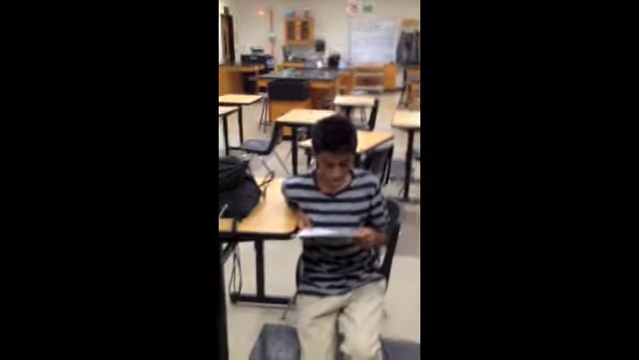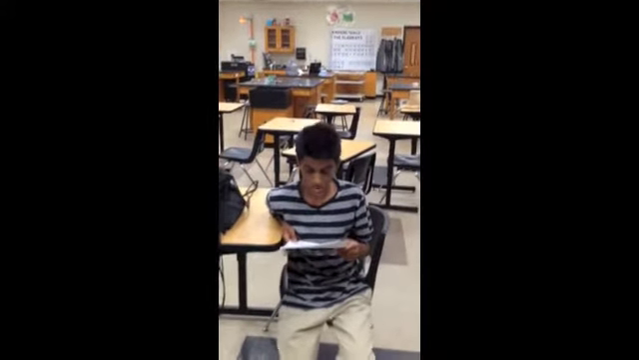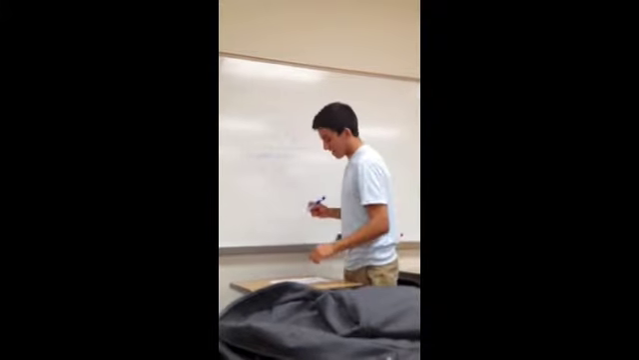I have a question. Yes, Ankit. Violet light has a wavelength of 4.1 times 10 to the negative 12 meters. What's the frequency? That's a great question, Ankit.